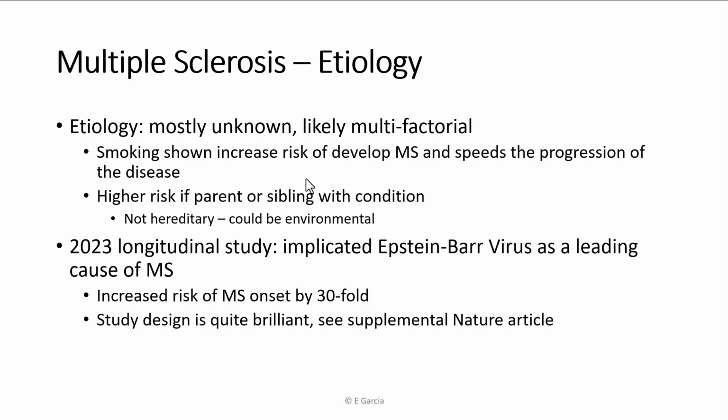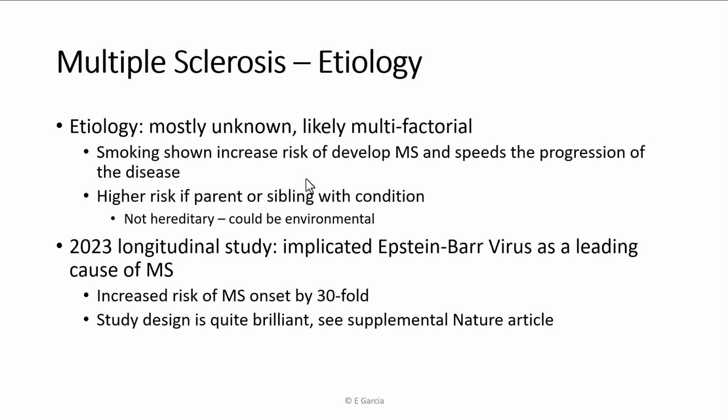However, you're in luck. You are entering the profession right as we have a new form of knowledge. In 2023, there was a massive and brilliant study that I have linked in your supplemental Canvas materials, which implicated Epstein-Barr virus as a leading cause of multiple sclerosis. I can tell you more about this when we get to class, but basically, they had people who had never had Epstein-Barr and did not have MS, then got MS. They took a look at antibodies and found that Epstein-Barr virus antibodies were present, and they were able to implicate specifically EBV as a leading cause.